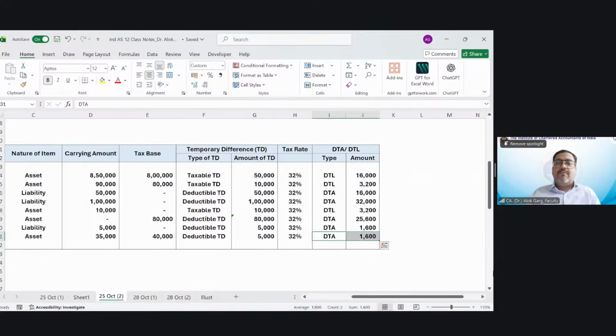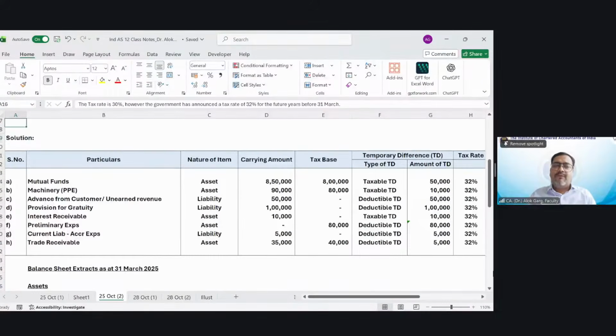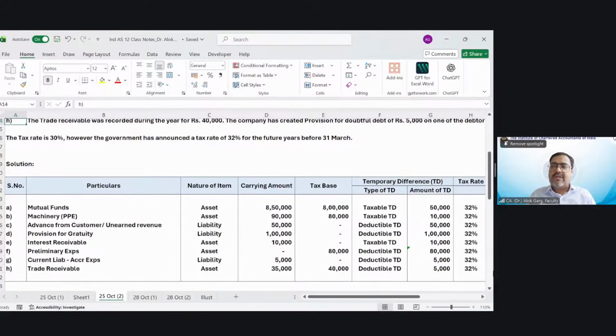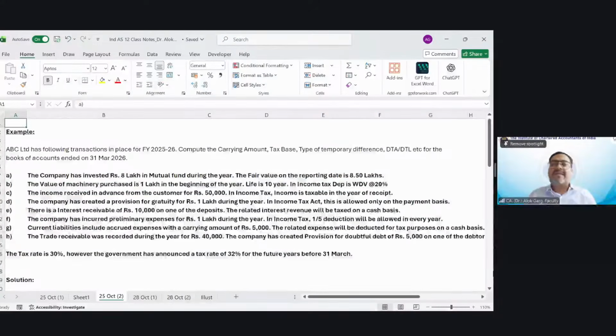Okay. I hope with this revision of the example, this example I have taken in my full video on Ind AS 12 also, but with this revision, you will be able to understand it in detail, right?